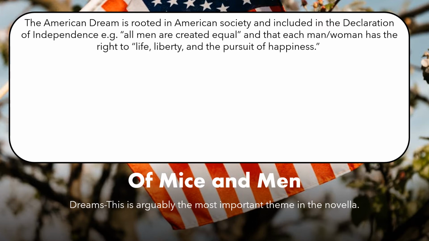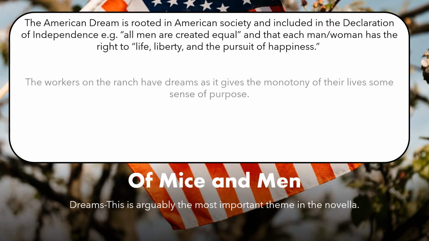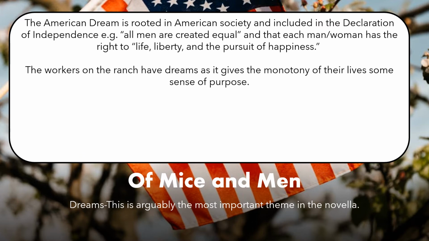So they have the freedom to make their own choices and their own decisions. And the pursuit of happiness means that they're allowed to have goals and dreams, something to aim for, and they should have the means to be able to achieve what they want to achieve. So when we think specifically about the novella, the workers on the ranch have dreams as it gives the monotony of their lives some sense of purpose.